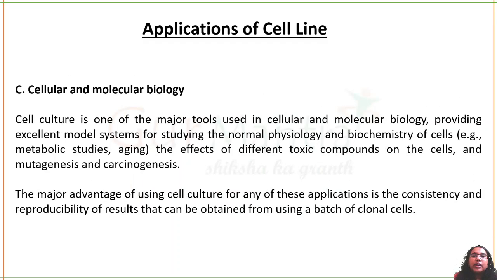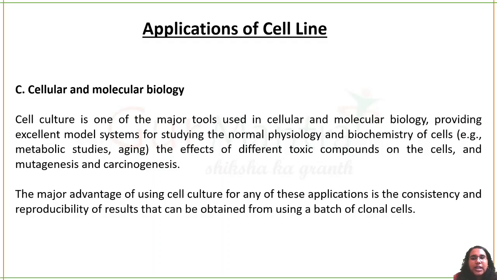Next, cell and molecular biology. So any kind of research you have, it starts with your model organism. So model organism, you will start from cells. You'll study its physiology, biochemistry of the cell, like what are the metabolic processes going on, about the aging, about different organelles, toxicity, mutagenesis and carcinogenesis.